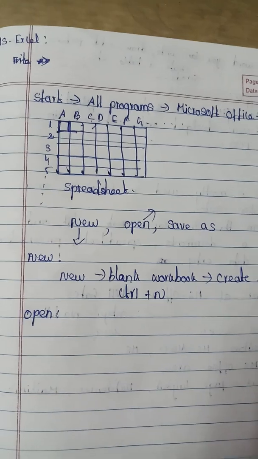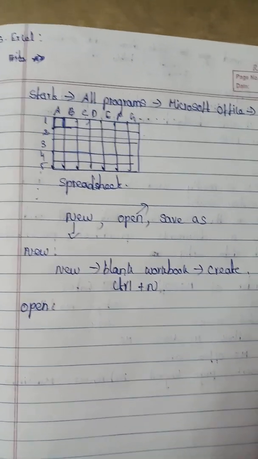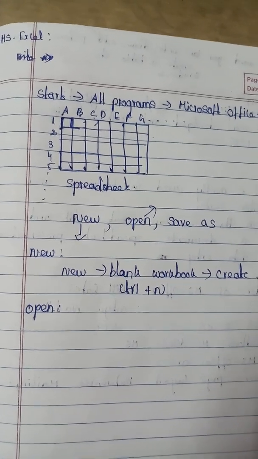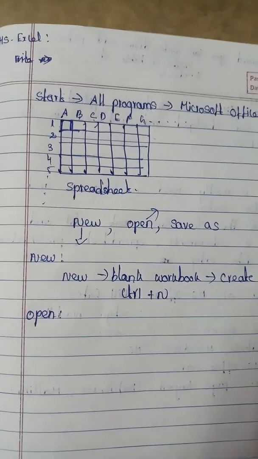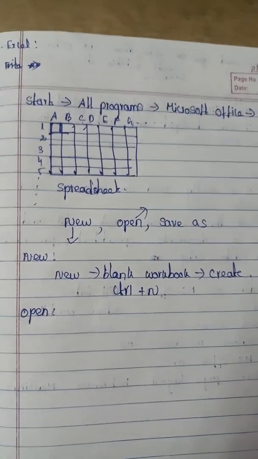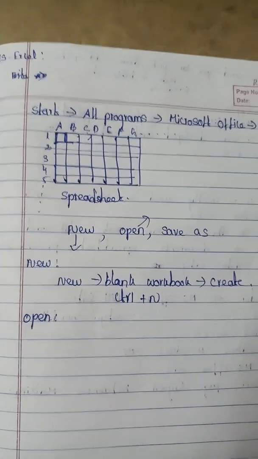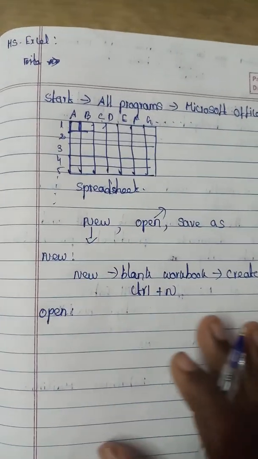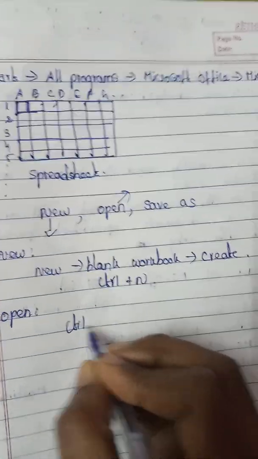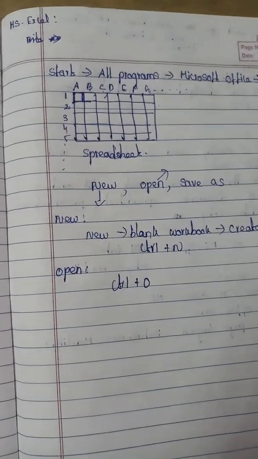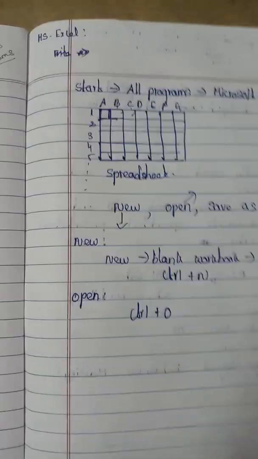You need to enter your existing file name and then click Open. It will open your existing spreadsheet. The shortcut key used here is Ctrl plus O.